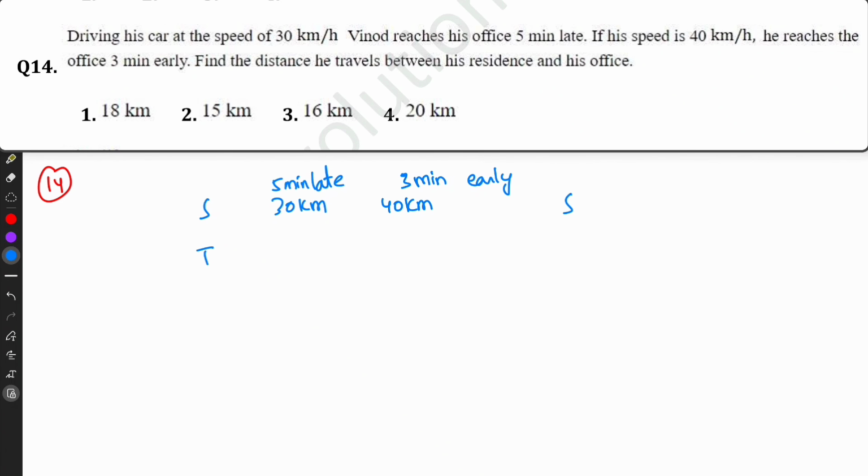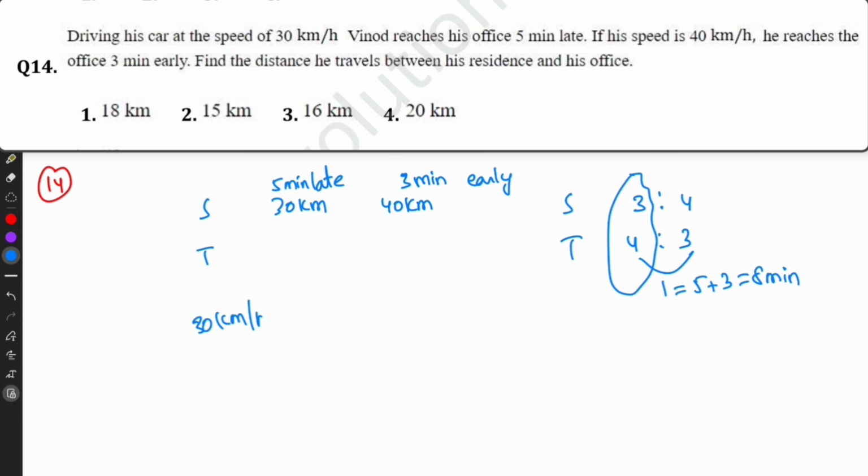So speed ratio 30 is to 40 means 3 is to 4. The distance between the both is same, so time ratio is inverse. So the difference is 5 minutes late plus 3 minutes early, so that is 8 minutes. So I am applying the 8 minutes in this case.